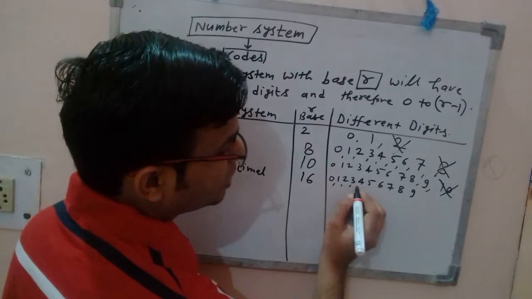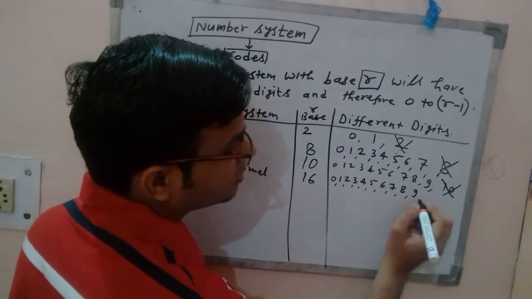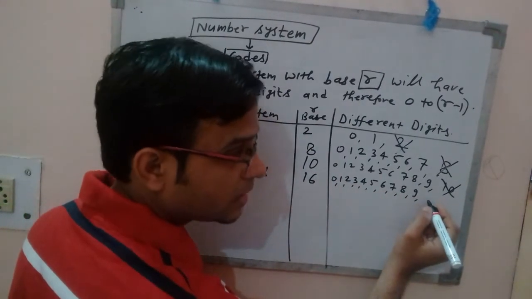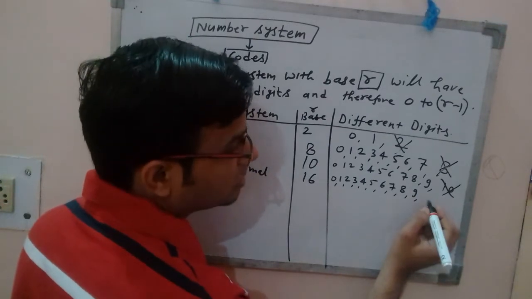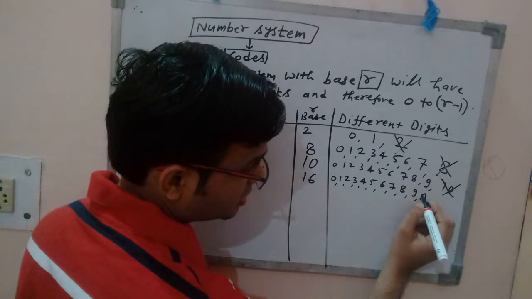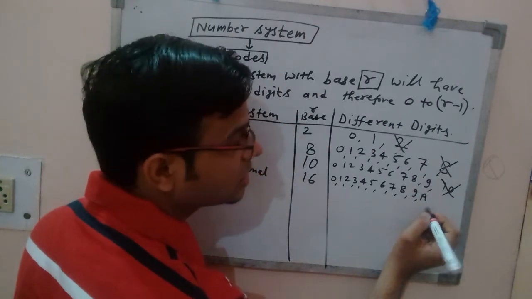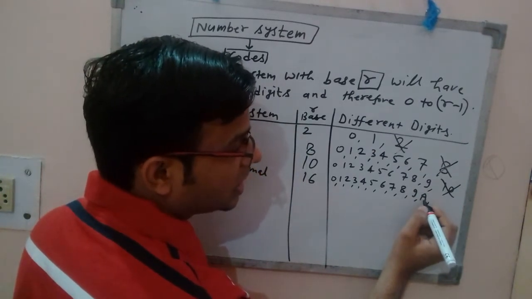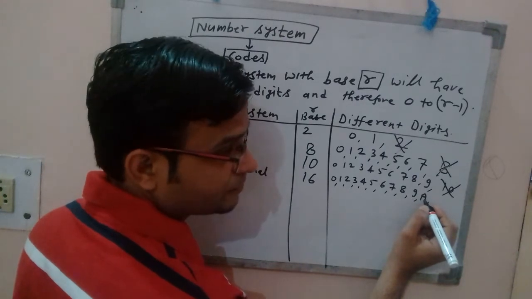From 0 to 9 you will write, and after 9 comes 10. But in hexadecimal system, 10 is represented by the capital letter A. This A is the representation of 10.